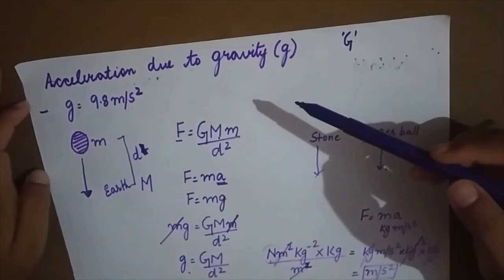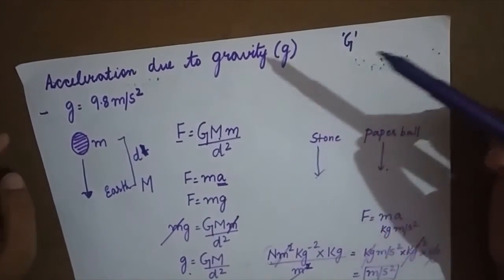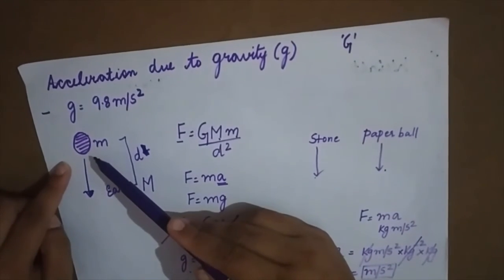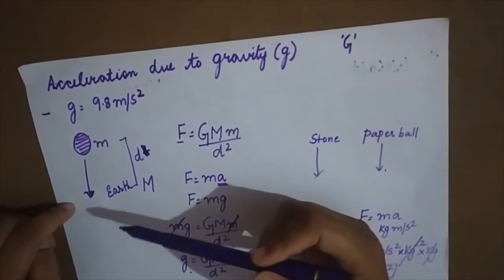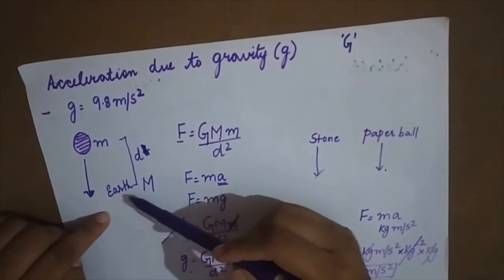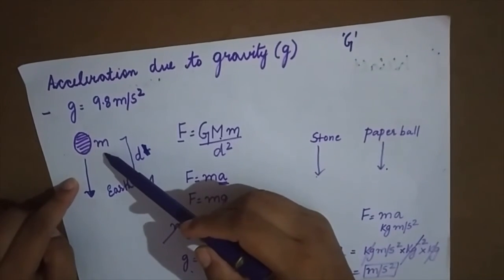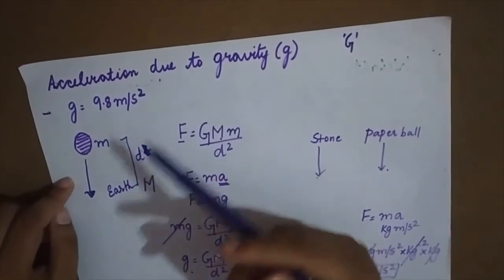Now let's try to derive the formula for acceleration due to gravity. There is an object falling from the top towards the earth. Let the mass of the earth be capital M, the mass of the object be small m, and the distance between the two be d.